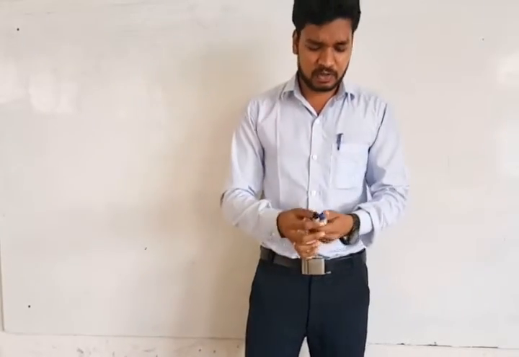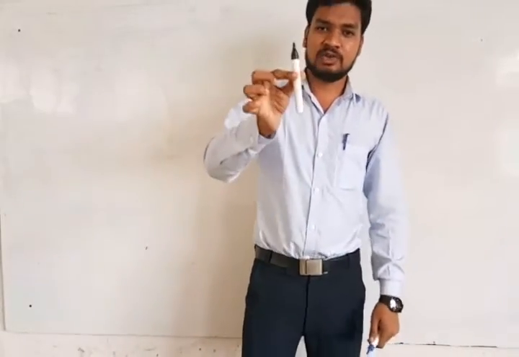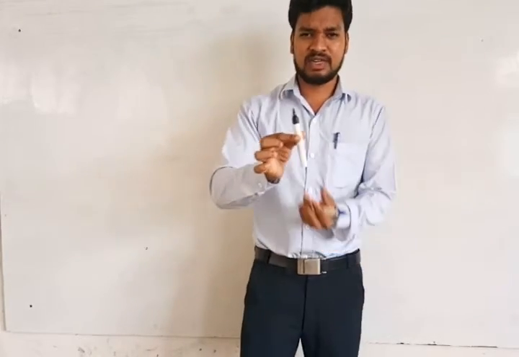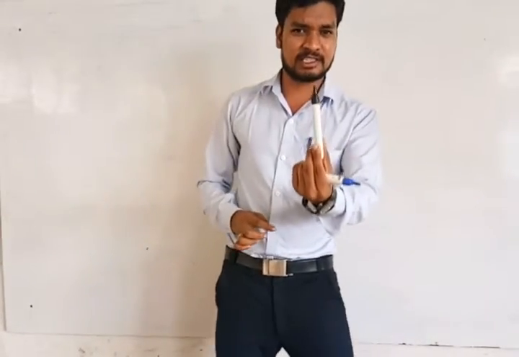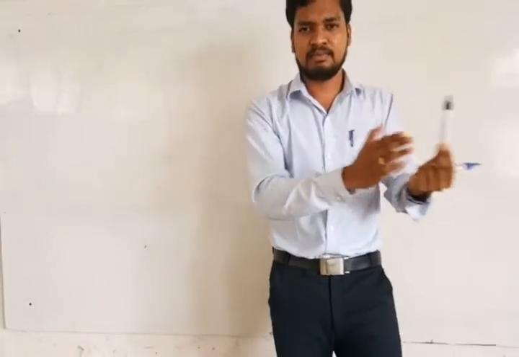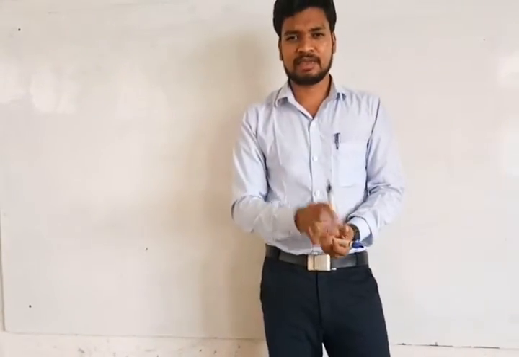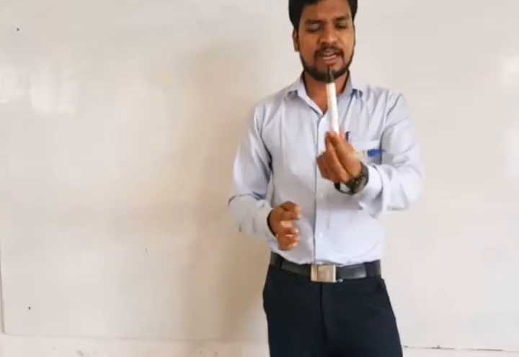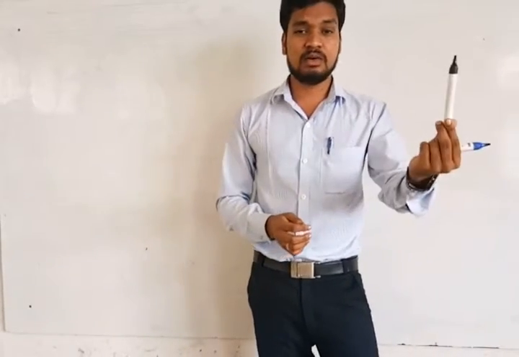Any resource, suppose this pen, is also part of resources. It's a thing, a substance, and it comes under at least one category.